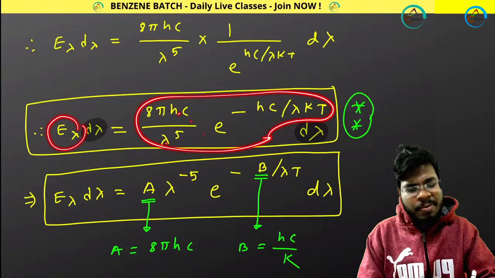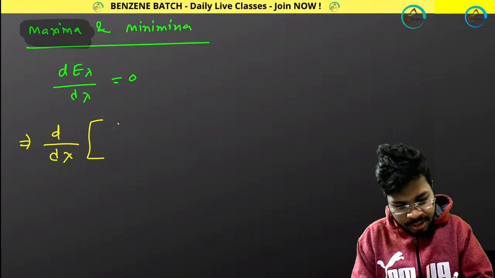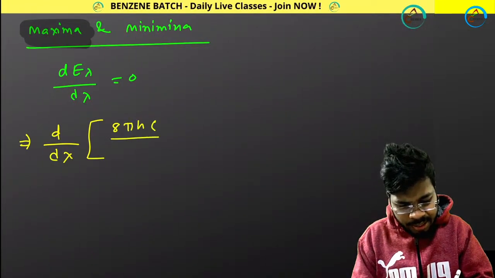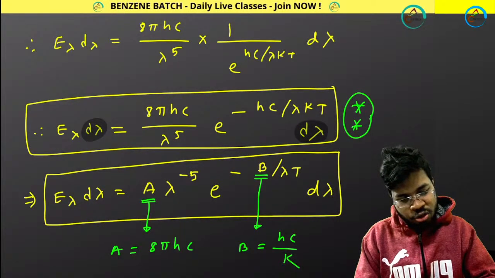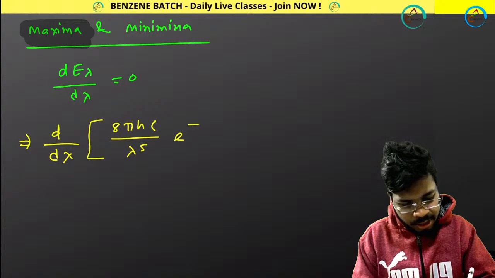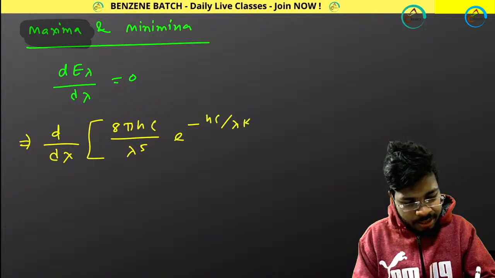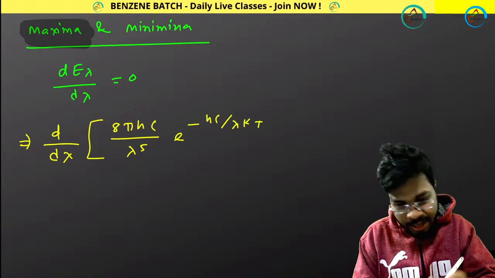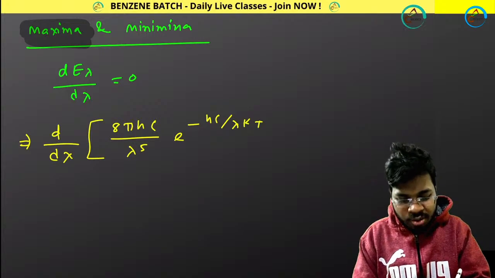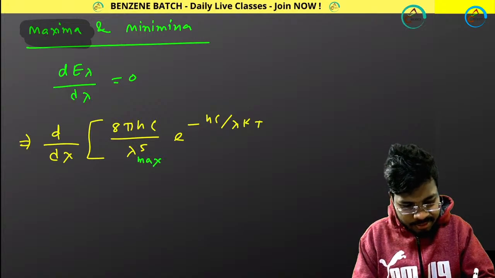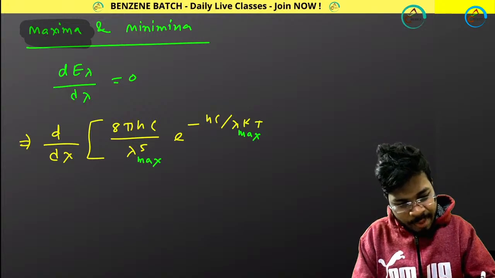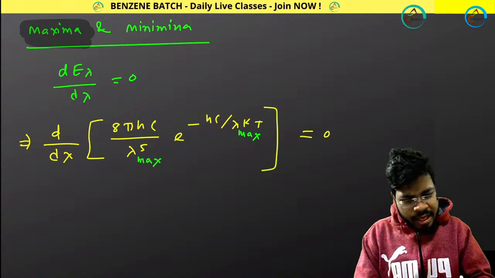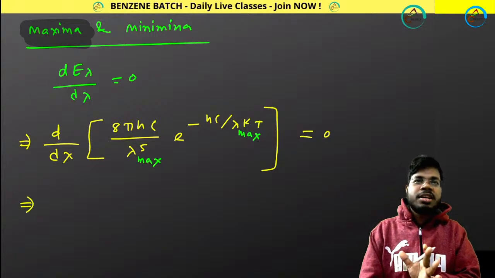8 by hc by lambda to the power 5, then e to the power minus hc by lambda kT. And here whatever lambda you are writing, that is not lambda, that is actually lambda max, because we are doing the first derivative. That's the maximum value, that is 0. Now if you solve this differentiation, you can solve it easily.